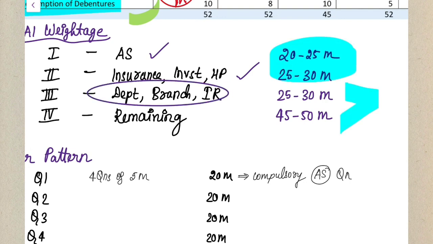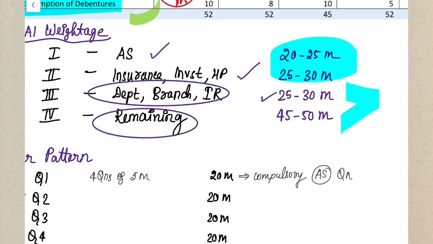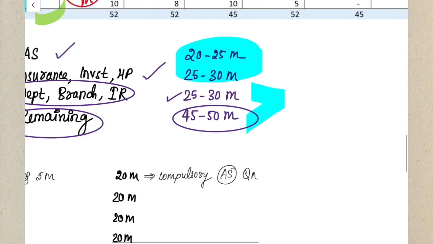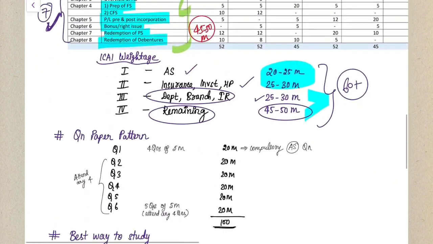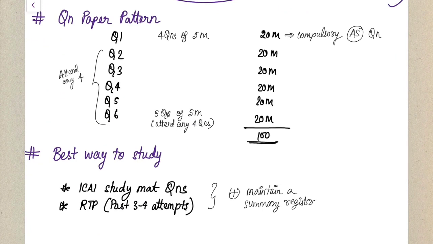Either do these 3 chapters and secure 25 to 30 marks, or do the remaining set of chapters and secure 45 to 50 marks in your examination. It's completely your call. Any method or any option you choose, 60 plus is guaranteed in your attempt. So now that we have understood what the important chapters are and how you have to go about it, let's discuss quickly the question paper pattern.